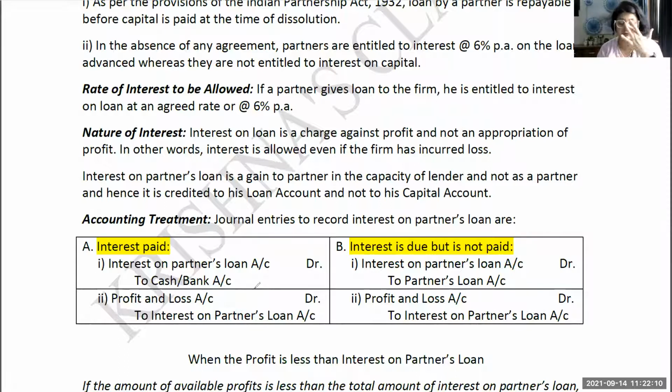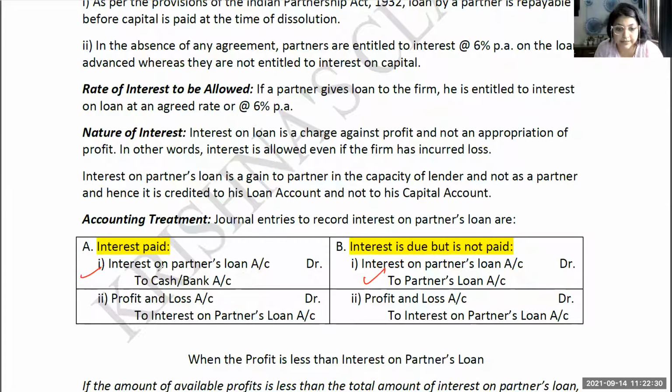Sorry, the first entry will be different. The second entry is going to be the same. So it will be to cash or bank, in whichever way it is paid. So here the interest is being paid. If interest is due, then the credit side is going to be the partner's loan account. So interest on partner's loan account debit to partner's loan account. This account will be there.